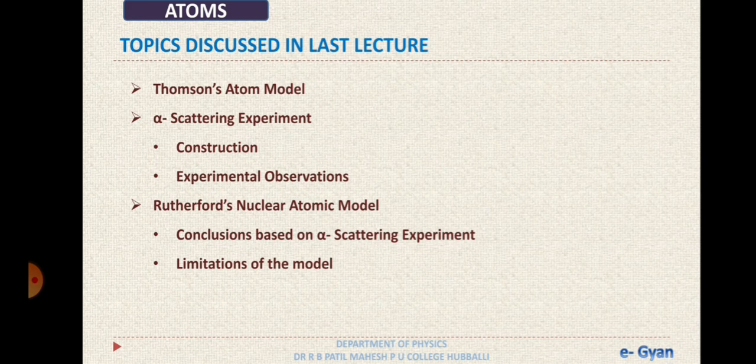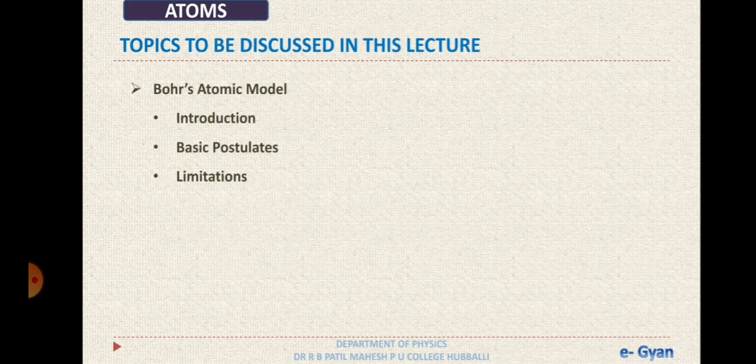As was told in the last class, after the failure of Rutherford's nuclear atom model, the next improved model was proposed by Niels Bohr. In this lecture, we will discuss Bohr's atomic model, which consists of an introduction, basic postulates, and we will also discuss where Bohr's model could not reach or what it could not explain, that is, the limitations of Bohr's model.